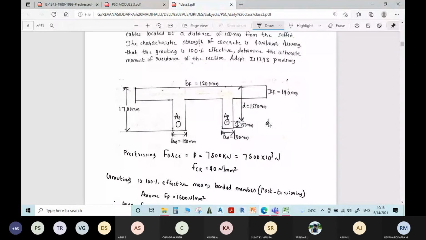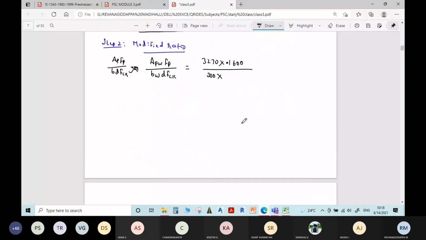Here we can write a small calculation. D is equal to 1700 minus 150, which is equal to 1550 mm. It is not given, you need to calculate it. 150 is given and total 1700 is given. Grade of concrete, how much is it given? 40. What is the ratio you will get? 0.28, sir. Yes, 0.28 is the ratio you will get.